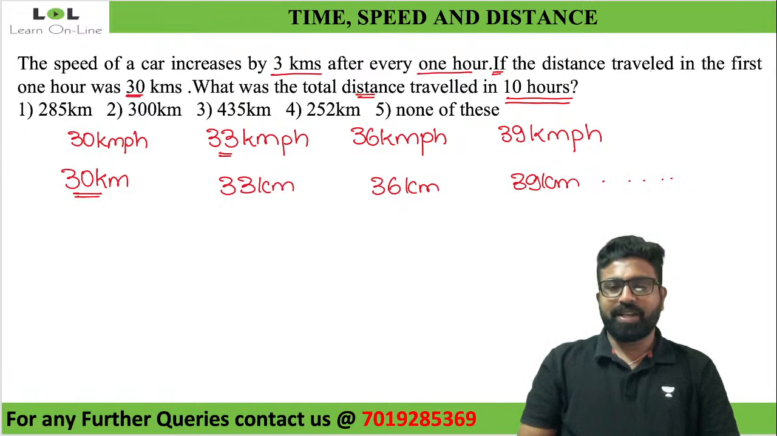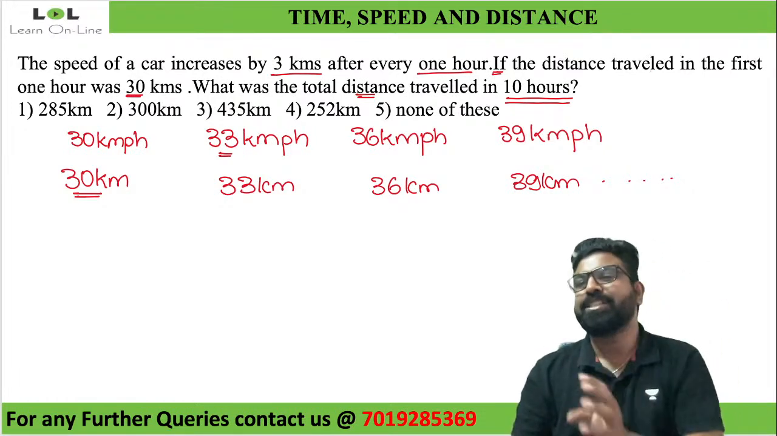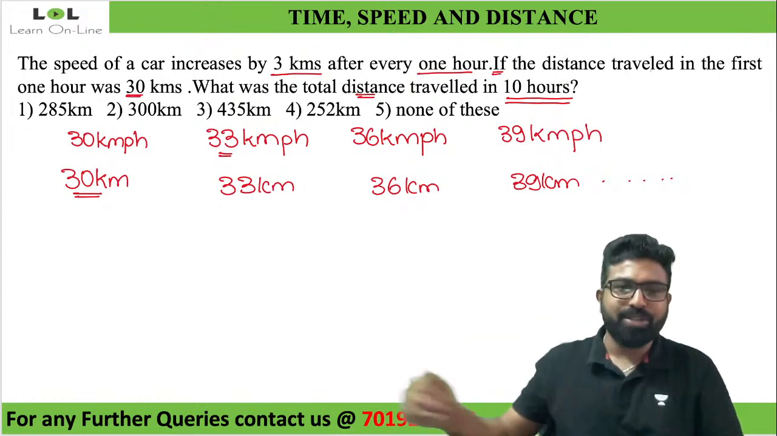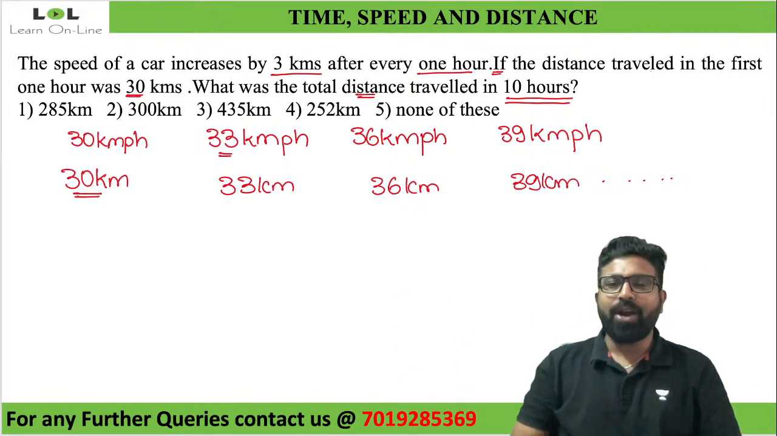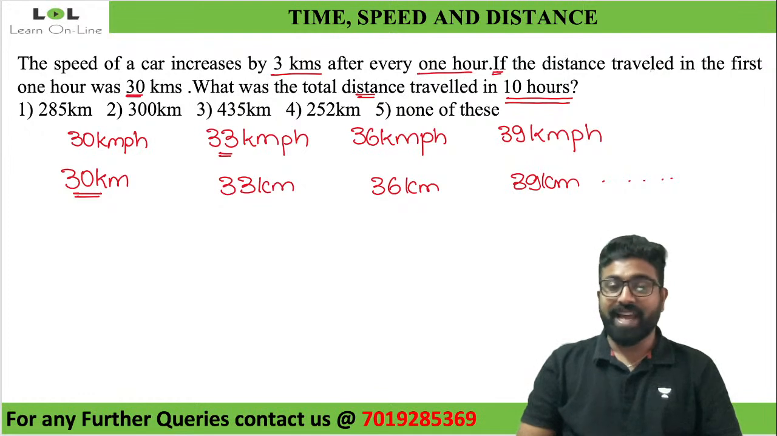You're telling me it is 435. Sri Lakshmi, did you start adding everything? 30 plus 33 plus 36 plus 39 up to 10 times. Did you add all those and get 435? Sri Lakshmi, 57. Absolutely right.